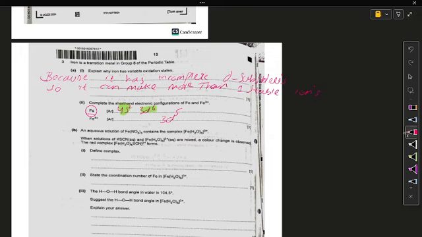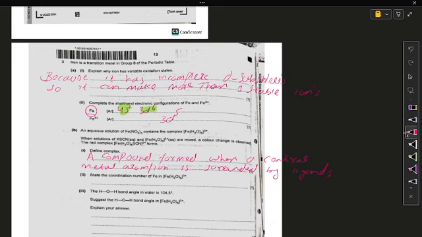So a complex could be defined as a compound that is formed when a central metal atom or ion is surrounded by ligands. Then it shows the definition of a complex.